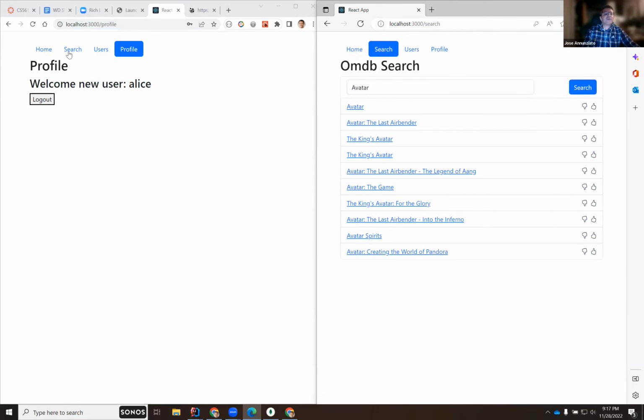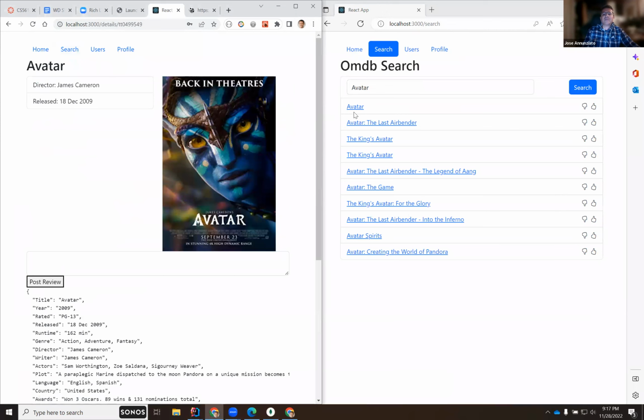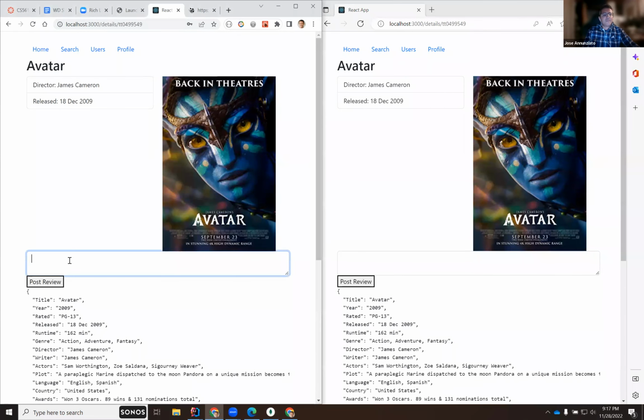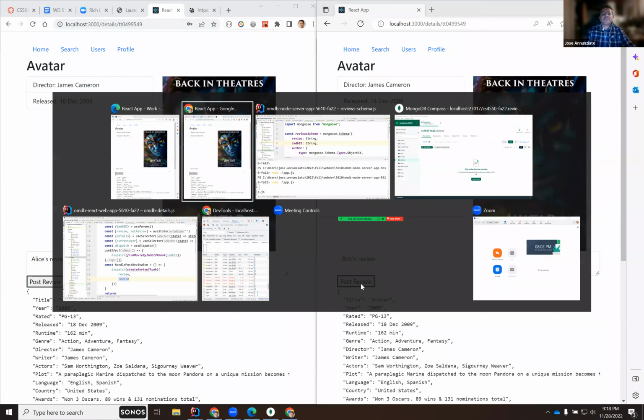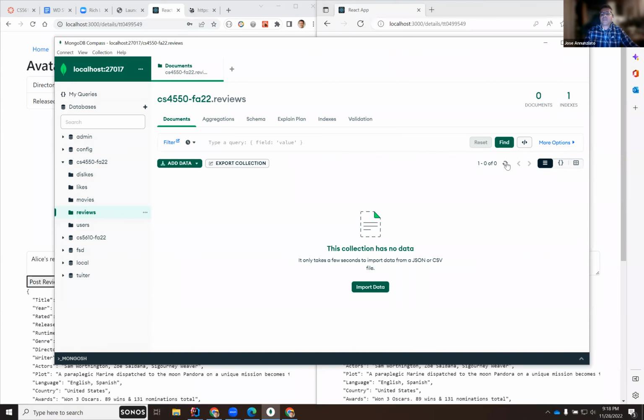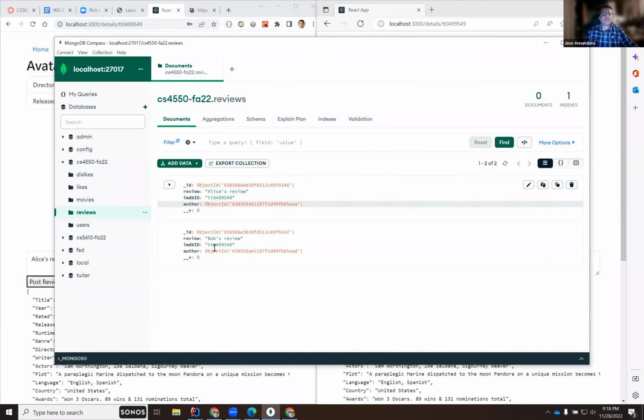So both of us are going to review Avatar. So we'll say Alice's review post, and this will be Bob's review post. Let's check to see if we have reviews. Let's refresh. Okay, we have Alice's review and Bob's review.